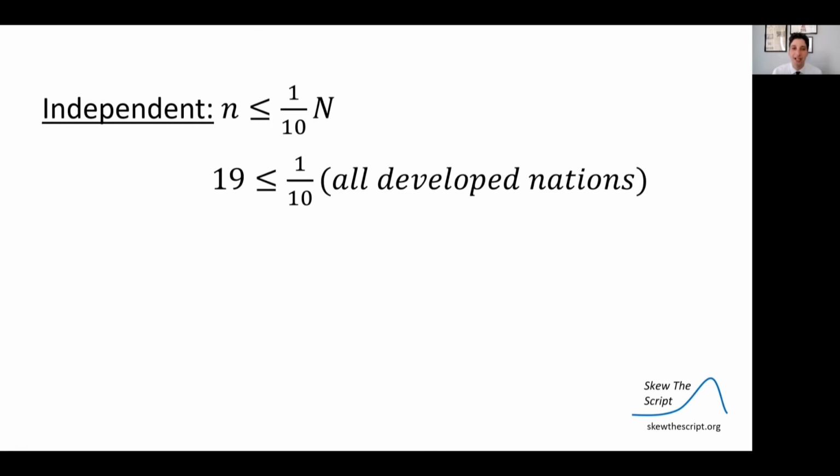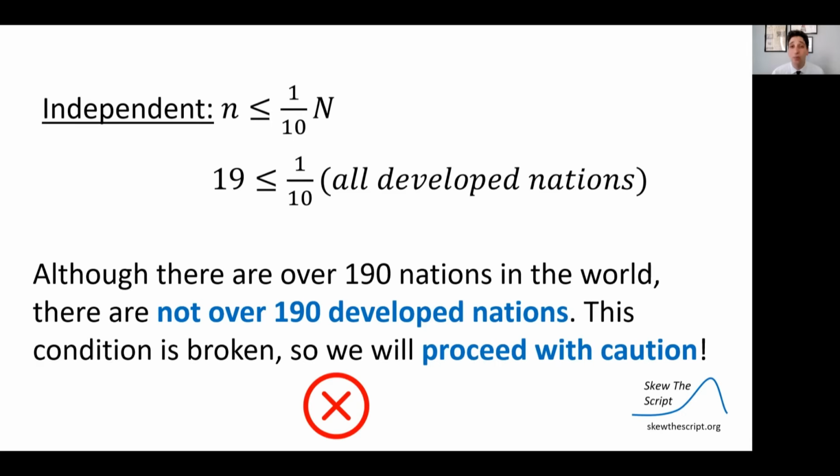So my sample size is 19, which should be less than 1/10 of all developed nations, since I'm sampling from the population of all developed nations. And even though there are more than 190 nations in the world, there are not over 190 developed nations according to how we define developed nations. So this condition might actually be flawed. So we're going to proceed with caution.